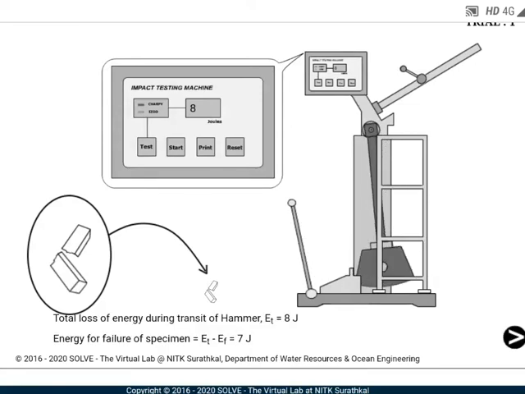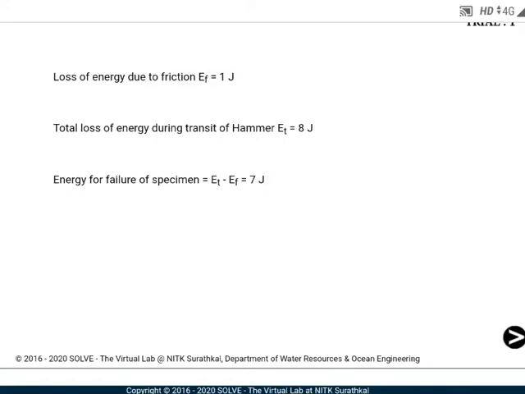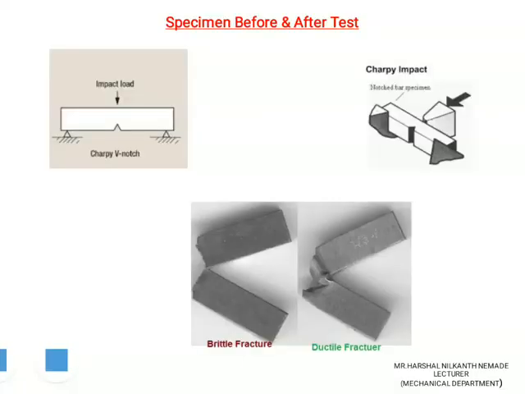The total loss of energy during transit of the hammer is 8 joule. Energy for failure of the specimen is 7 joule. Why? Because it is 8 joule and we have calculated the friction loss of energy as 1 joule. So 8 minus 1 we get 7 joule. Loss of energy due to friction is 1 joule, total loss of energy due to transit is 8, so 8 minus 1 you get 7 joule. You may see how the material fails.